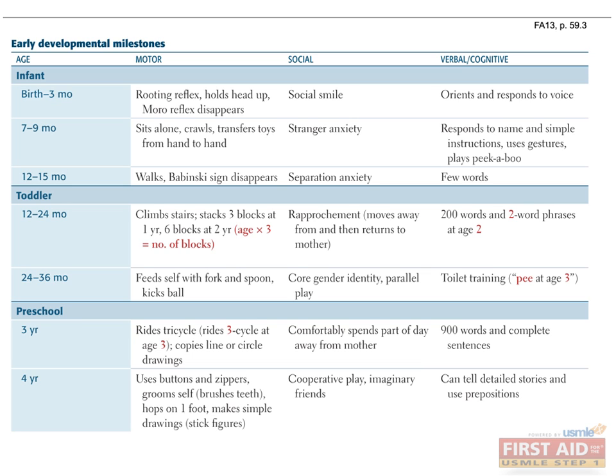Verbal and cognitive milestones include a vocabulary of 900 words and complete sentences by age 3 and the ability to tell detailed stories by age 4. So for example, at 3 years old, a child should be able to play in parallel, speak in complete sentences, copy a simple shape, and ride a tricycle.